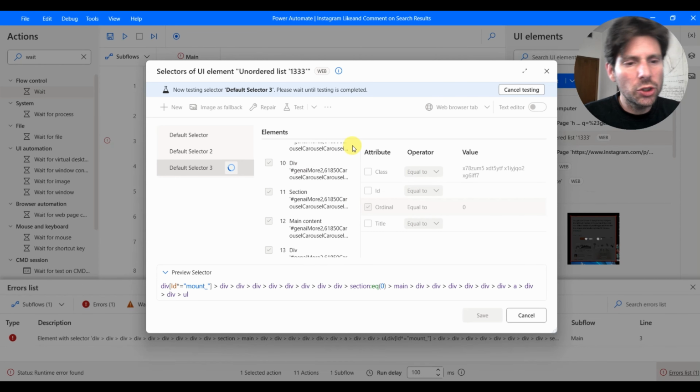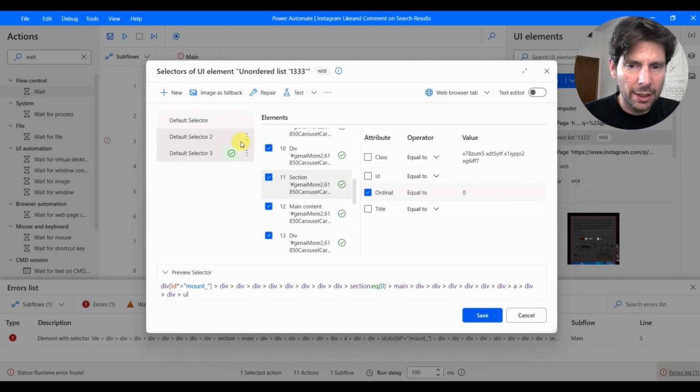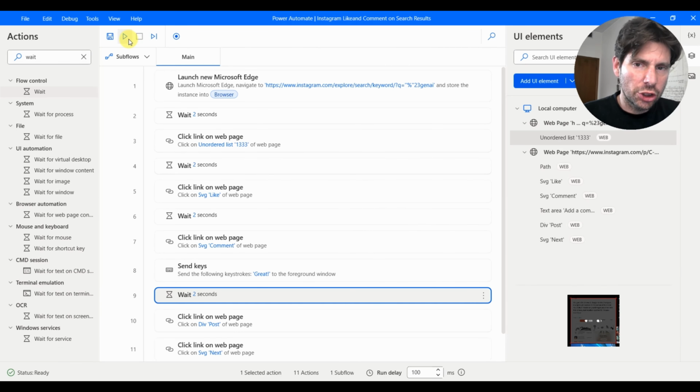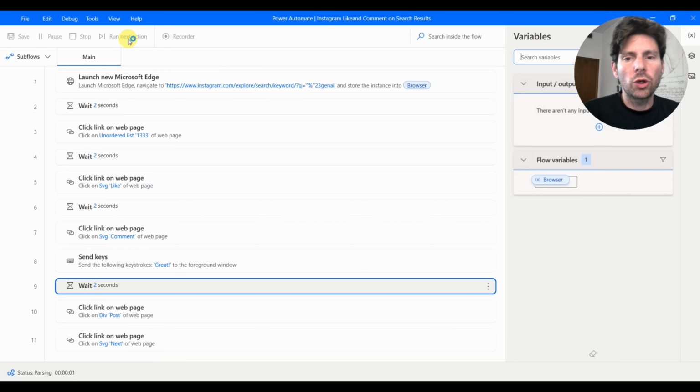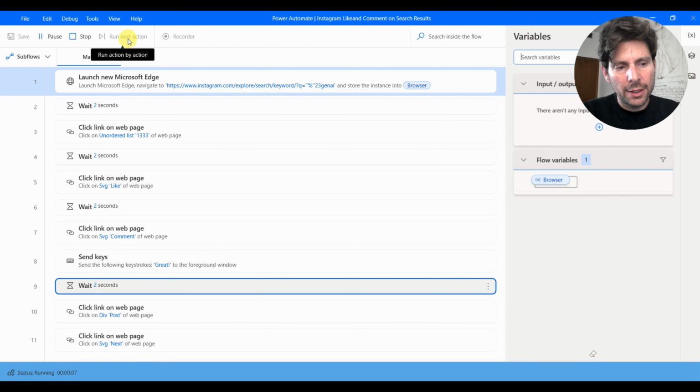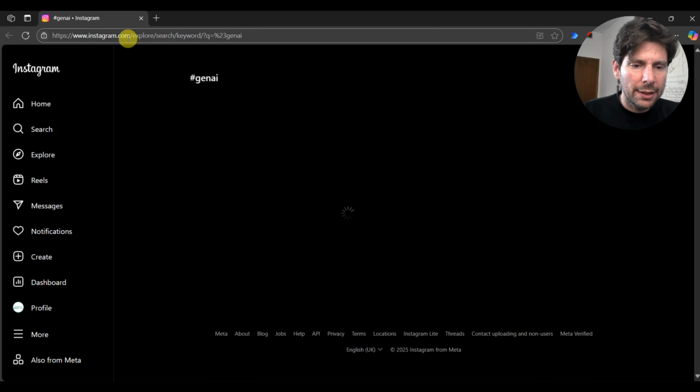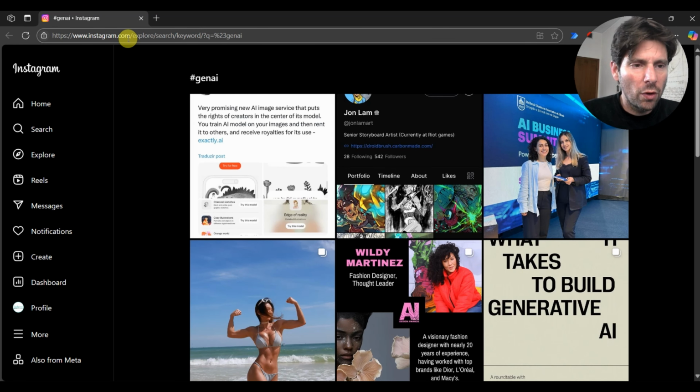It's good practice also that every time you make some changes, you test your automation. So it looks like it found something. The third one seemed to work. So let's save this. Let's try our automation one more time. Every time you add a selector, the first selector is going to get tested, then the second selector, then the third selector, and so on. And then also the image as fallback for all of the different selectors.